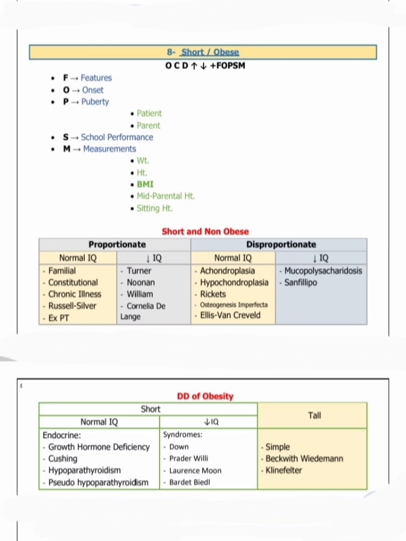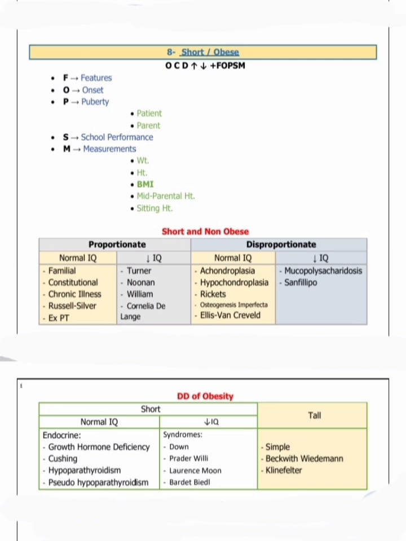Down syndrome features: flat face, hypotonia, upward slanting eyes, depressed nasal bridge, syndactyly, an increased gap between the first and second toe, the sandal gap, and simian palmar crease. Prader-Willi syndrome: the child eats lots, but in infancy the child does not feed well. Laurence-Moon-Bardet-Biedl syndrome: extra digit present, kidney problem, low IQ, the child wears glasses, eye problem present.